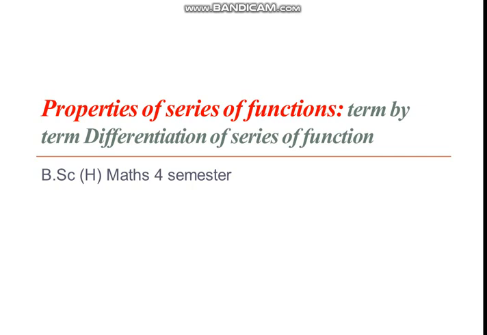Good morning, student. Today we will learn about the last property of series of functions, which is term by term differentiation.